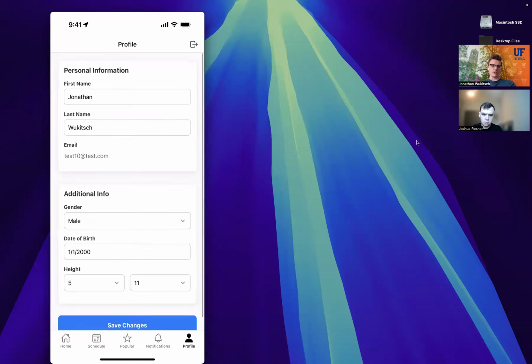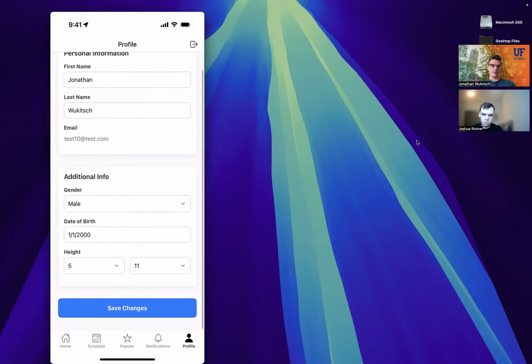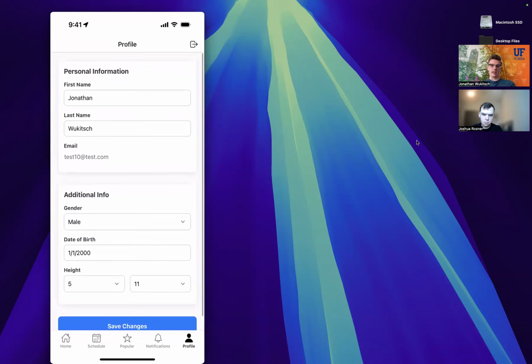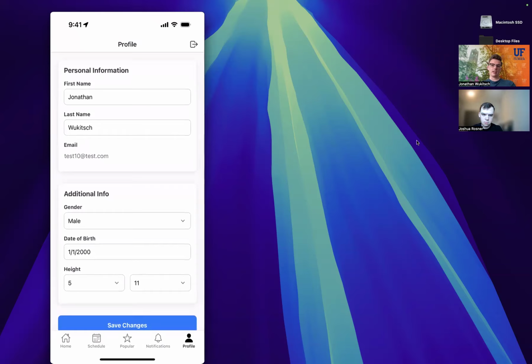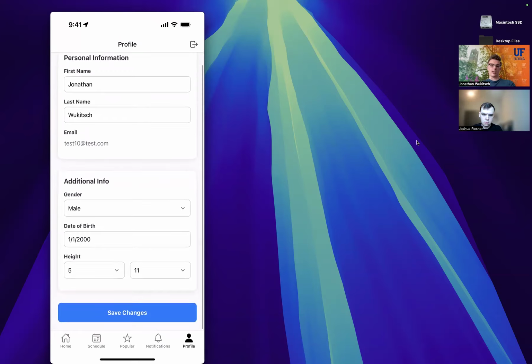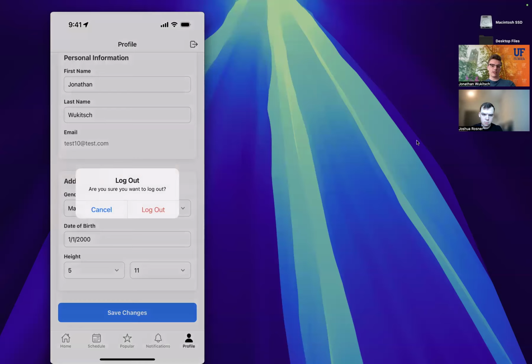And obviously, that is ultimately the point of this project. Then I'll briefly touch on the profile tab. This is where users can update their personal information. This is used to aggregate what kind of users are feeling certain ways, and we link this with their check-in data so we can get an overall picture of the users using this app in an effort to support the research study. Users can also sign out with the top right button and sign in or create a new account if they desire.